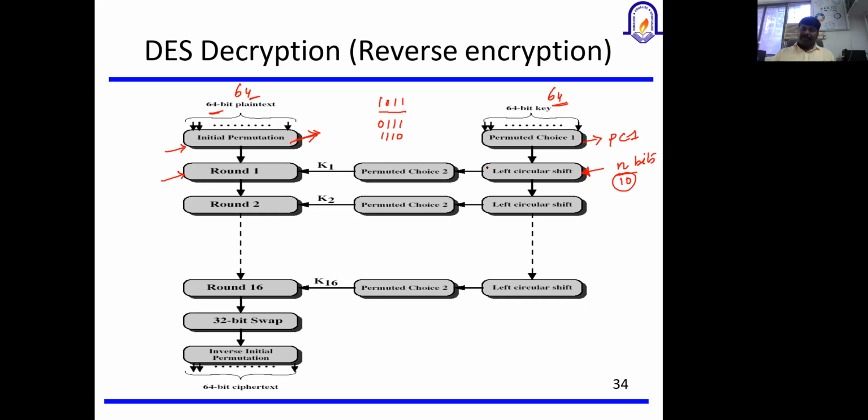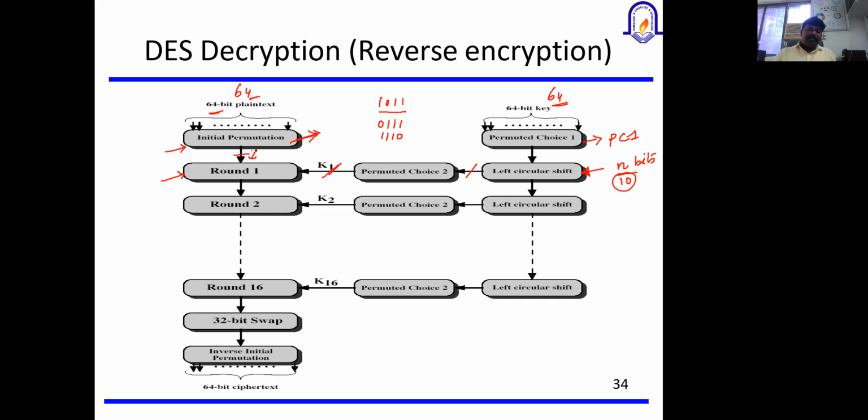After that, the results produced from the left circular shift are going to be passed to permuted choice 2. From this key, again we are going to select some bits of the key, which is going to be used for K1. So here we get the input value, plain text, and then another input value, which is the key.